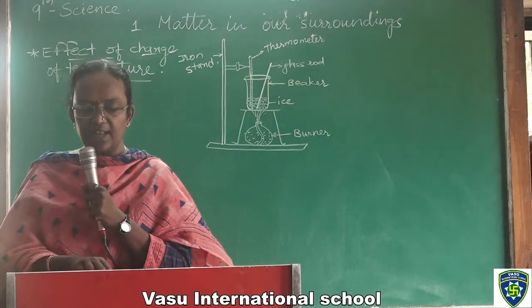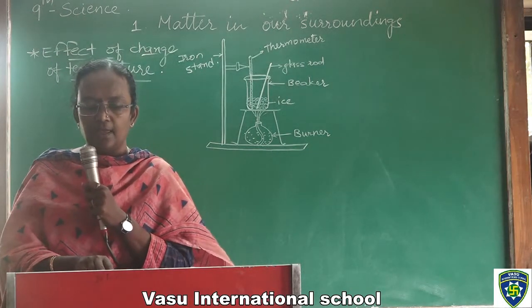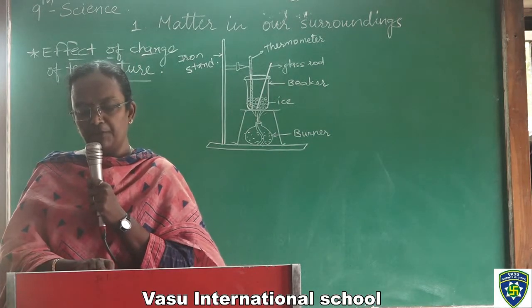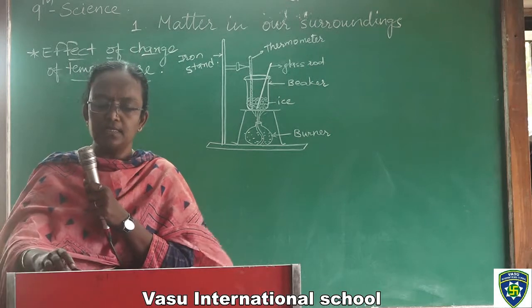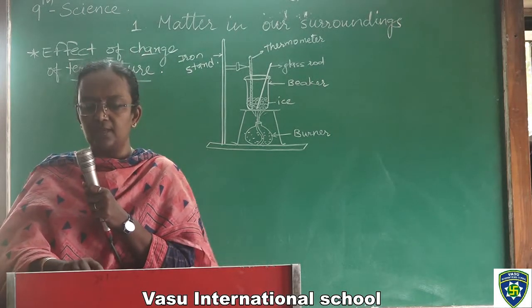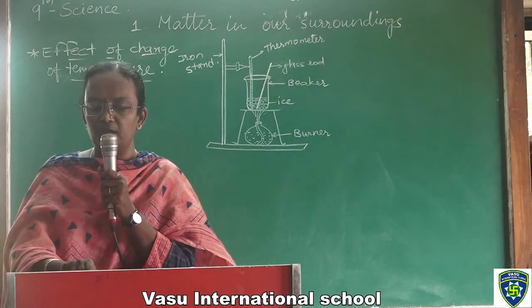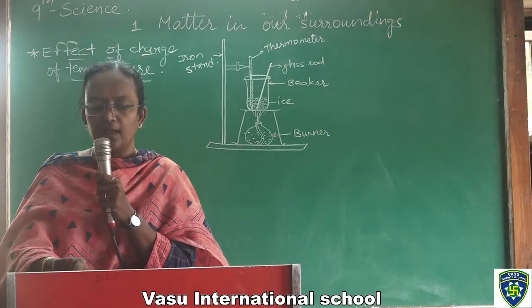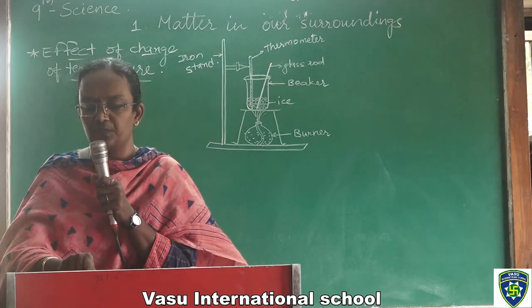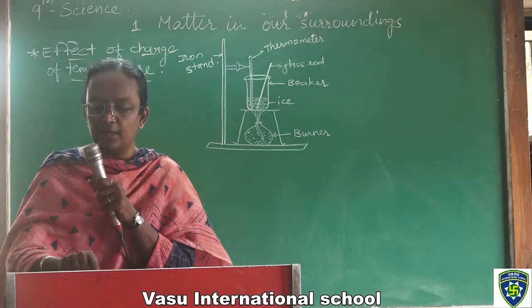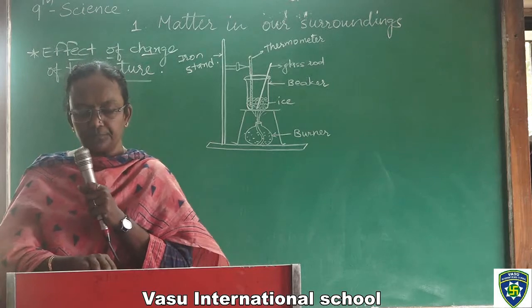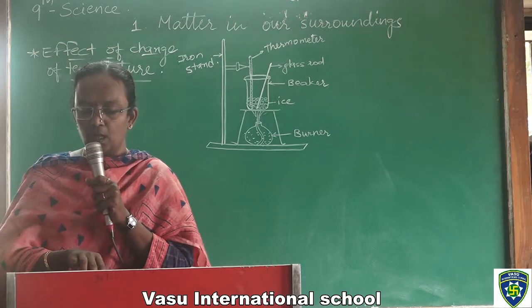Can you define the latent heat of vaporization? In the definition of latent heat of vaporization, the only change is that the amount of heat energy required to change 1 kg of liquid into gas at atmospheric pressure at its boiling point is known as the latent heat of evaporation or vaporization.